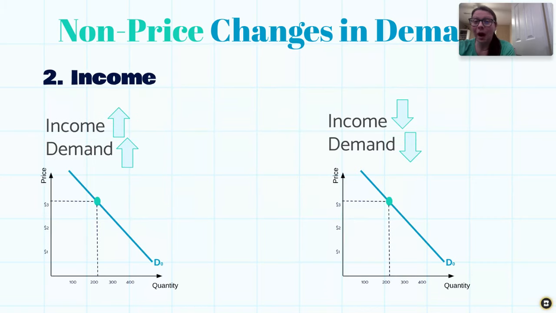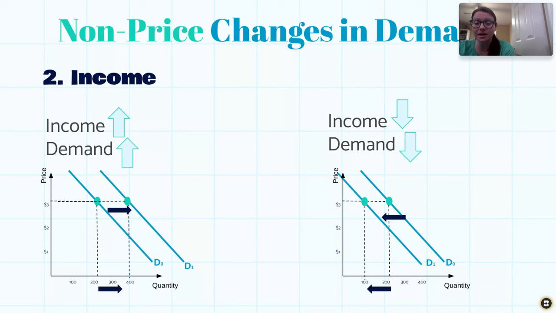When we look at our graphs, again, income is not the price of the item changing, and so we are going to be seeing those shifts happening. When income goes up, we know demand goes up, and therefore we're going to have a shift to the right. And when income goes down, demand goes down, and therefore we're going to have that shift to the left.